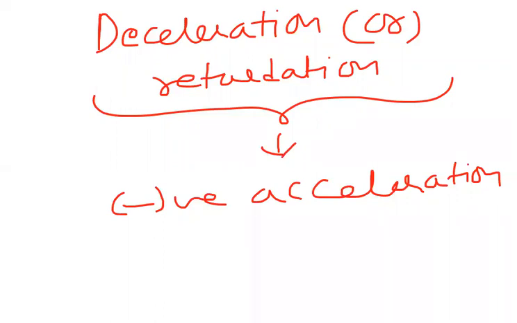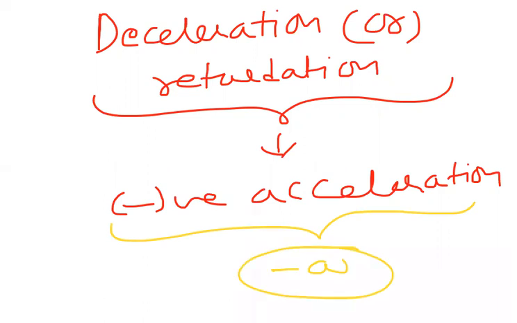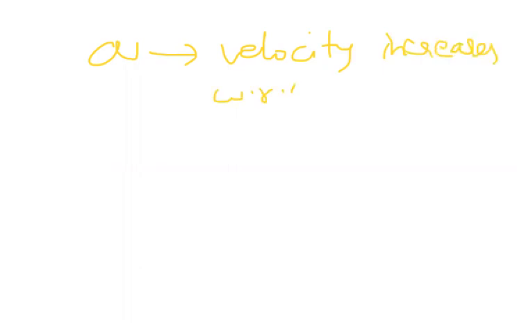Now, negative acceleration, that is minus a. So what is the difference between negative acceleration and positive acceleration? Acceleration, that is a, means velocity is increasing with respect to time. Velocity increasing with respect to time is called acceleration.